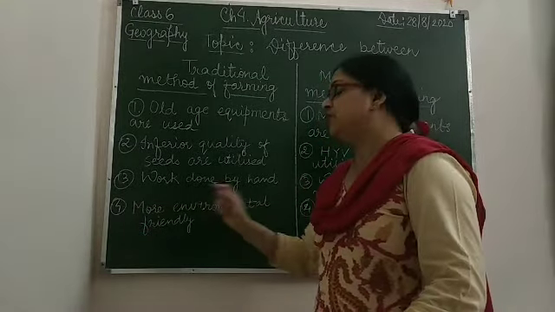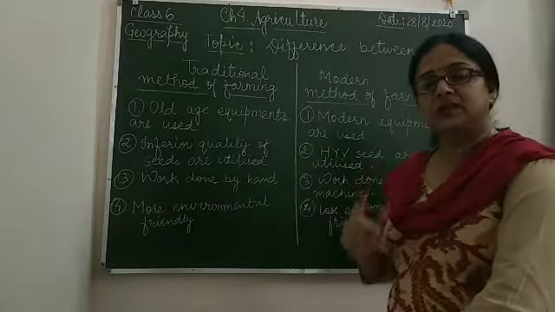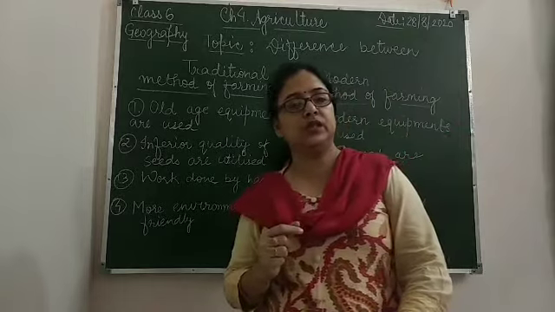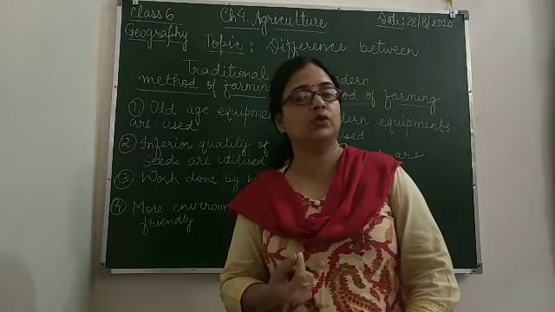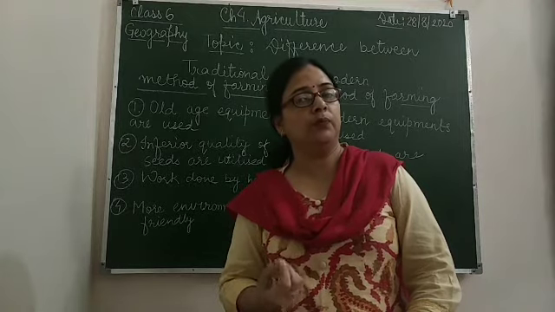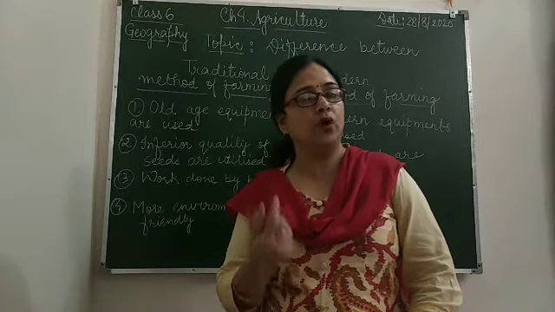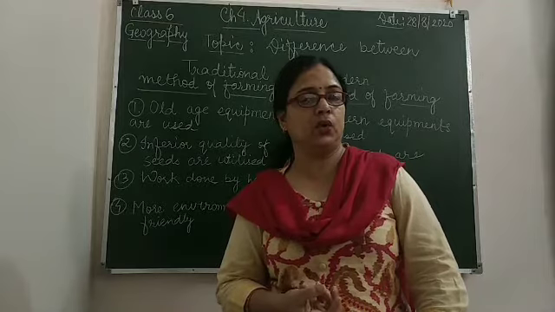More environmentally friendly. Here, as inferior quality seeds are used and cow dung is used as manure, a smaller amount of water is required for irrigation.